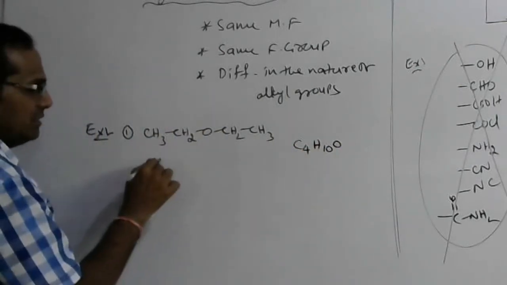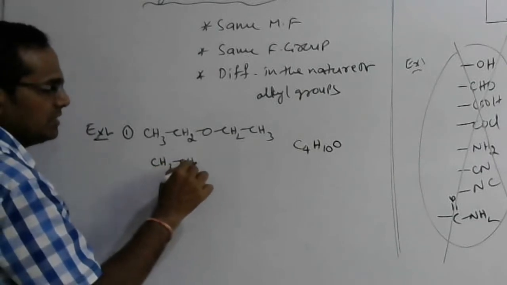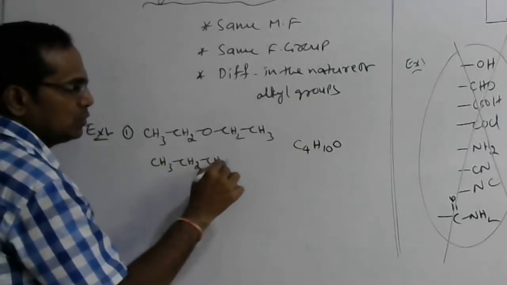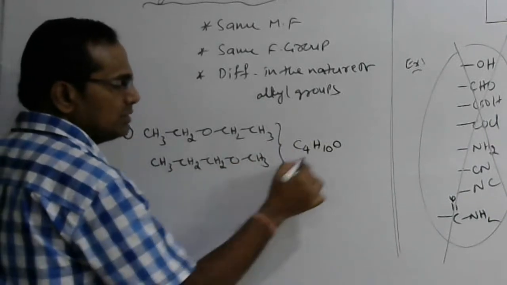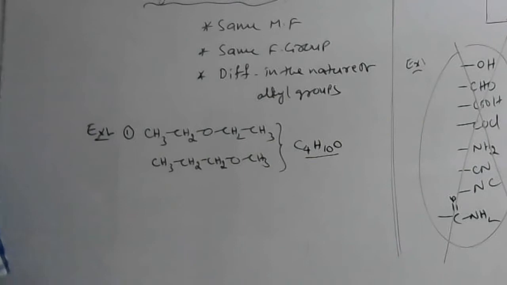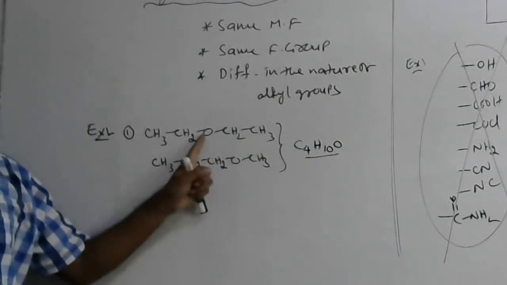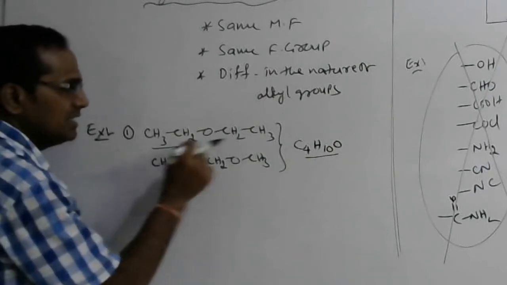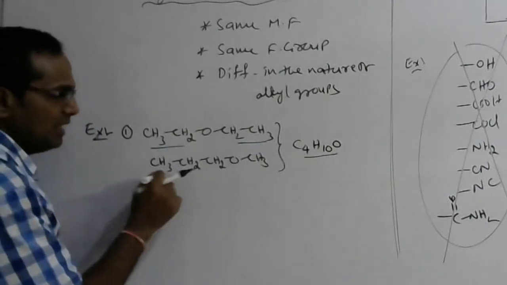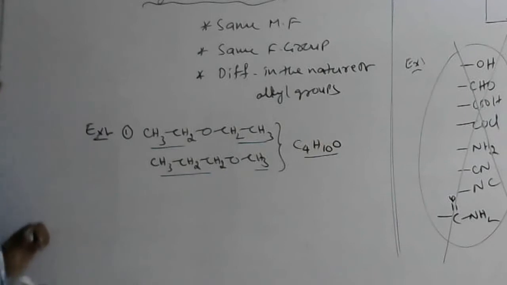I am writing the other ether here, that is CH3CH2CH2OCH3. Therefore, for these two molecules, the molecular formula is same. The functional group is also same, the ether functional group. But the nature of alkyl groups is different. On either side, here we have ethyl groups, but here we have an n-propyl group and a methyl group.